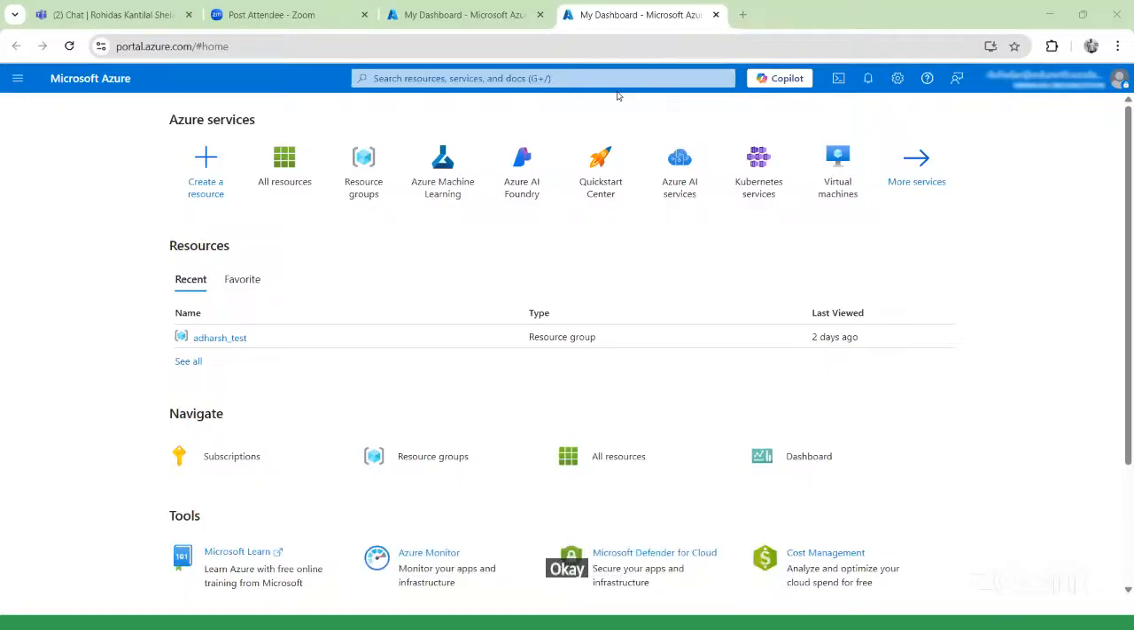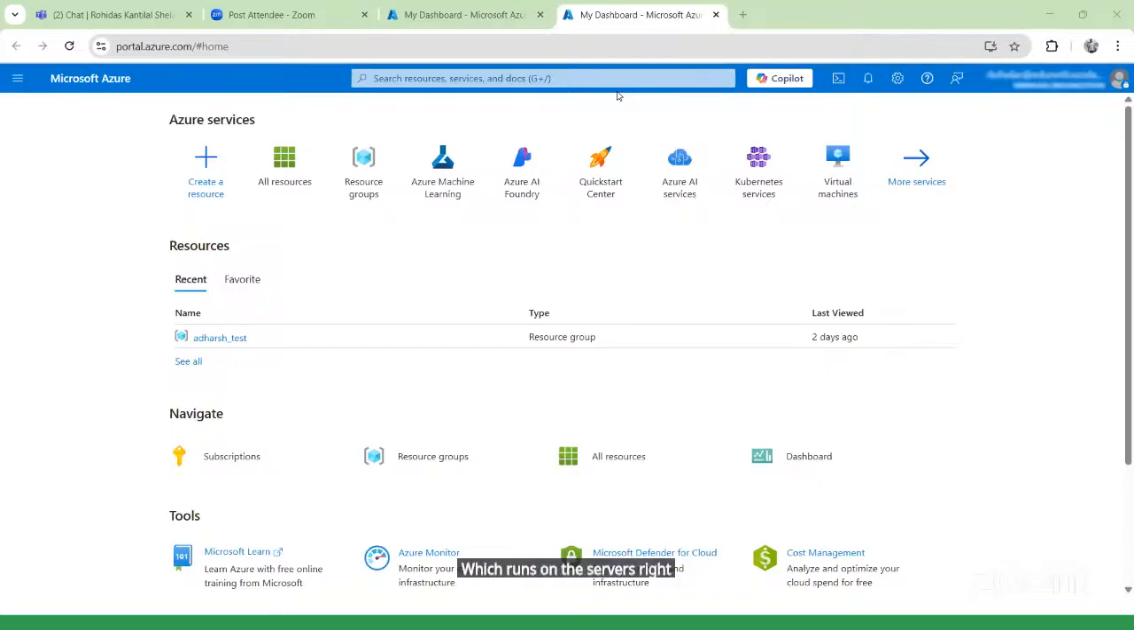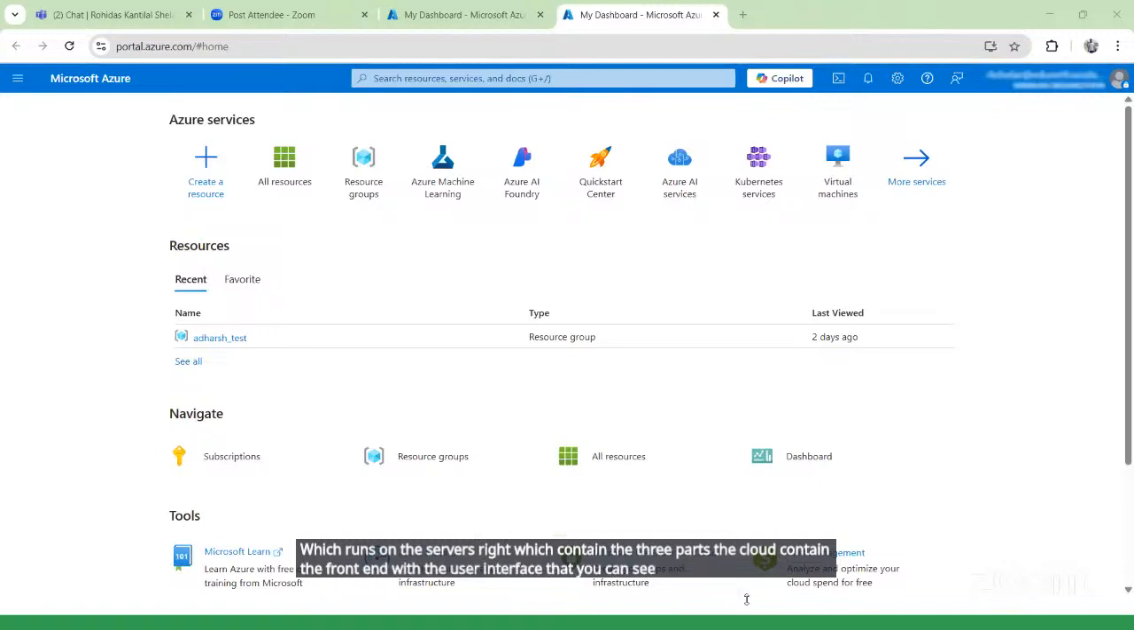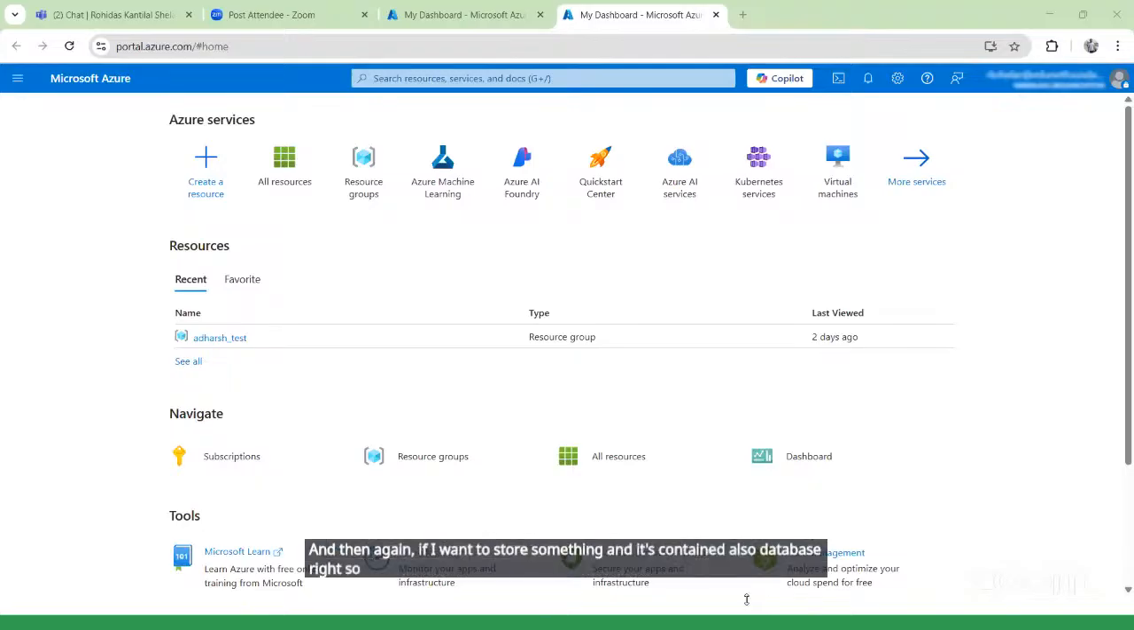The cloud basically contains three parts. It is like a website which contains all the features and runs on servers. The cloud contains the front end, the user interface that you can see. After clicking on particular buttons, whatever happens is controlled by the backend. And if I want to store something, it also contains a database. So there are three parts to the cloud, and it provides the best solutions for your businesses.